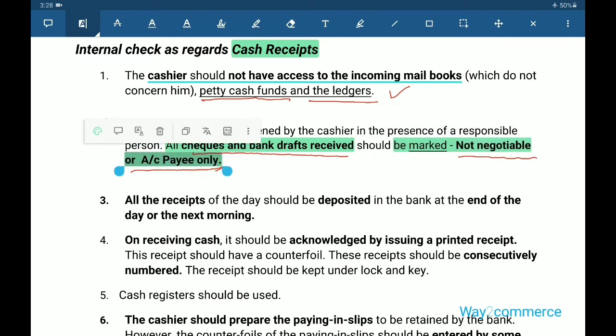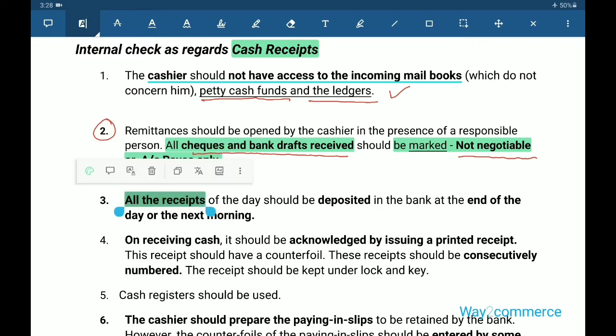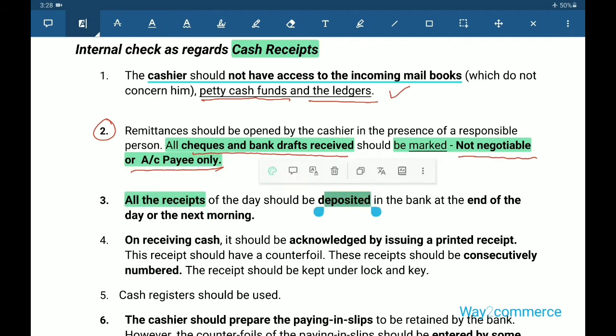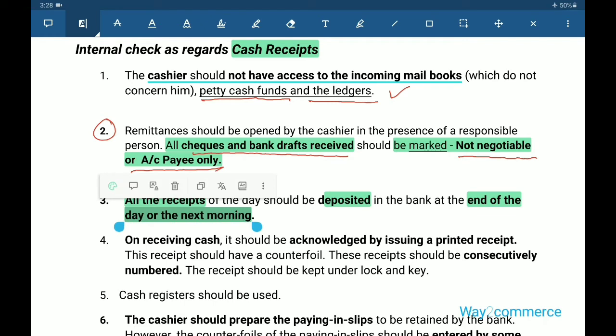We know that account payee means credit to the bank only. Third point, all the receipts should be deposited at the end of the day or the next morning.